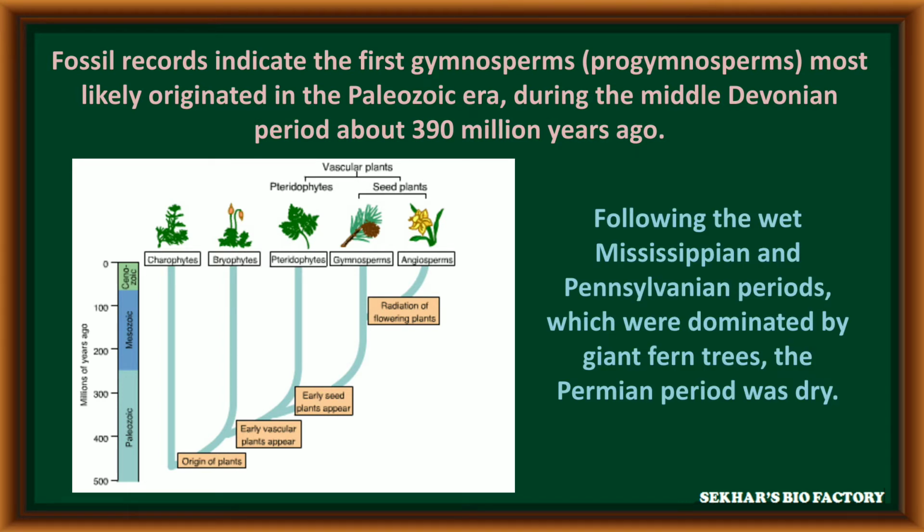Following the wet Mississippian and Pennsylvanian periods, which were dominated by giant fern trees, the Permian period was dry.